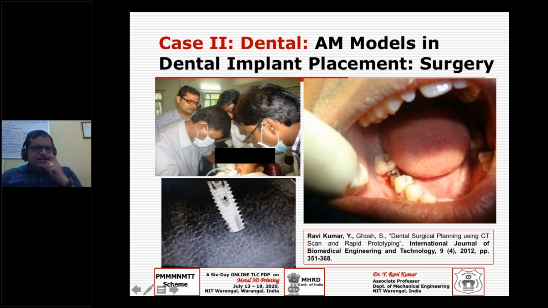And then immediately we can see whether whatever you have drilled and kept, this kind of cap before the implantation, how the placement is, whether it is intact with the bone or not. So we can see immediately on this.